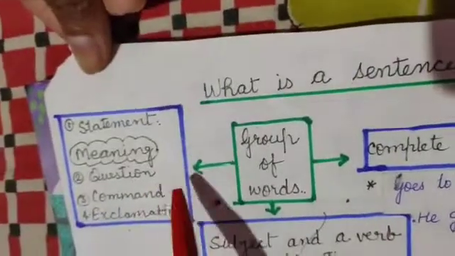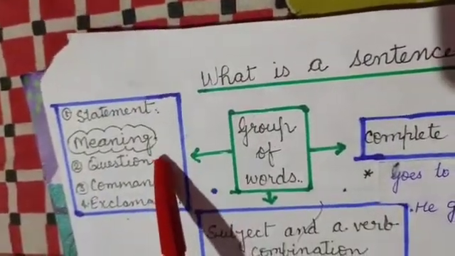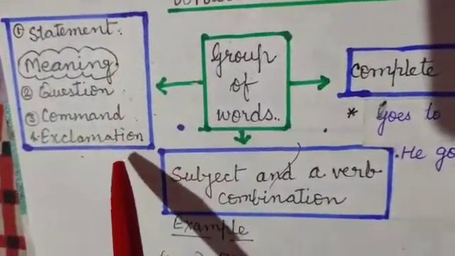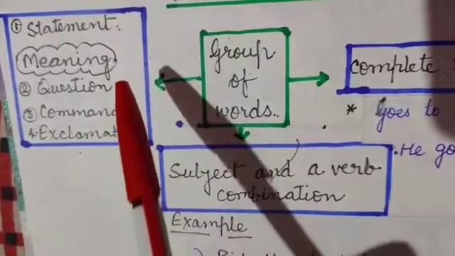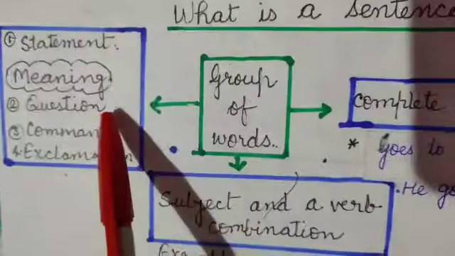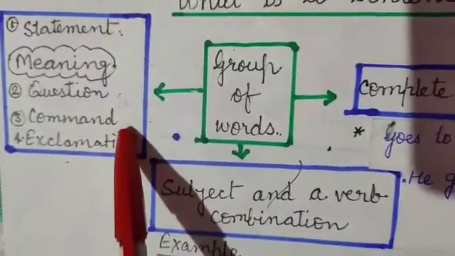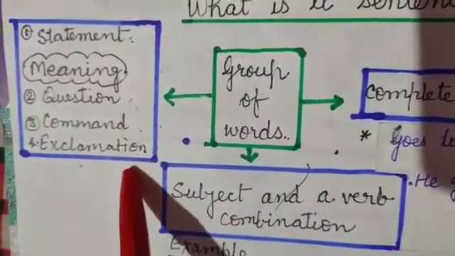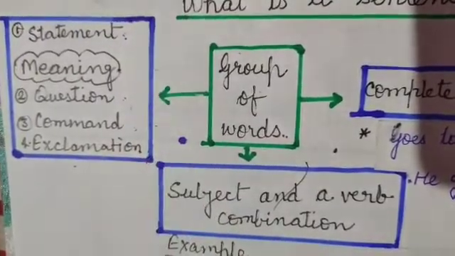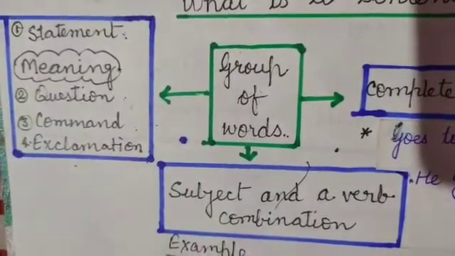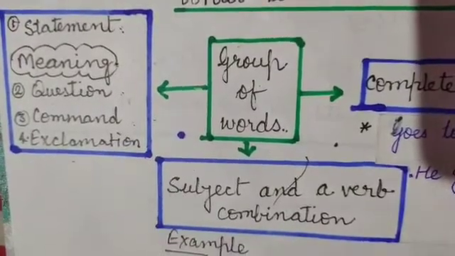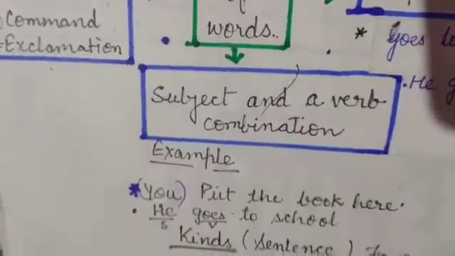Now let us discuss the third part, that is meaning. During conversation, we use different kinds of sentences. According to that, we categorize them in four ways. First, statement. Second, question. Third, command. And fourth, exclamation. Okay, these four kinds of sentences we use in our day-to-day life, in our conversation.